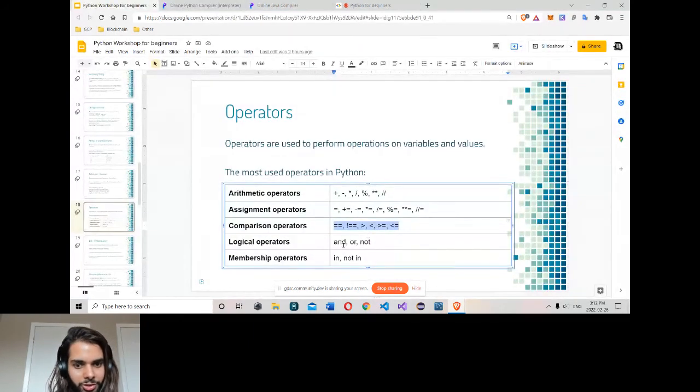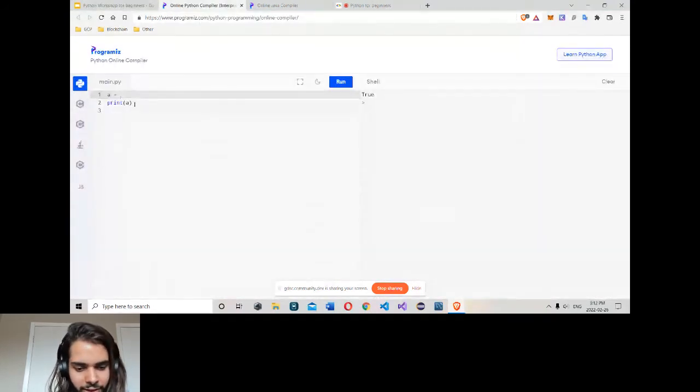After comparison, the logical operators: and, or, not. So if I write the same thing for bigger than 2, I want one more statement here. I will use and, or. Maybe 4 is bigger than 3. Now it's like this. For the first one, 4 bigger than 2, true. So I get true here. Then for the second, 4 bigger than 3, yes, true. So I get true and true.